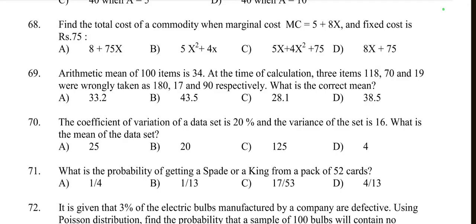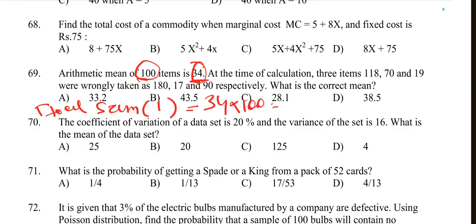The incorrect total sum is 34 into 100, which is 3400.